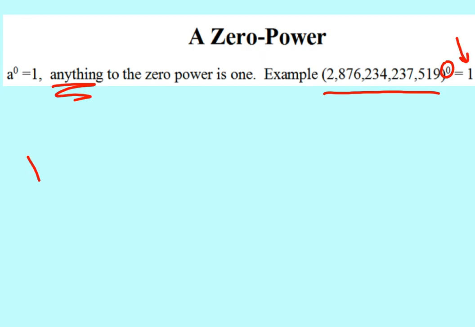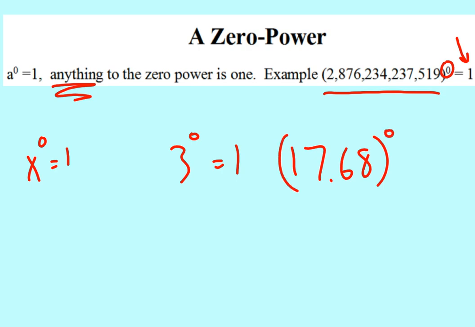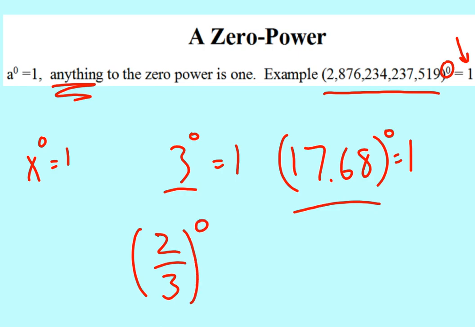What if I had x to the zero power? It's 1. How about 3 to the zero power? It's 1. How about 17.68 to the zero power? It's 1. So everything that we can imagine, whether it's a variable, whether it's a whole number, whether it's a decimal. How about a fraction? How about 2/3 to the zero power? You got it. It's 1.